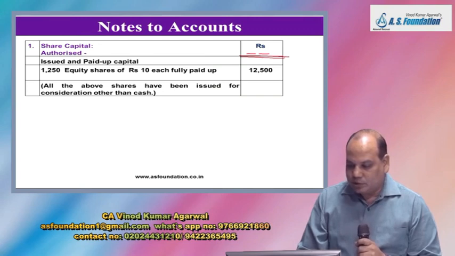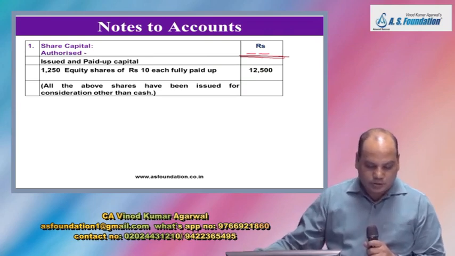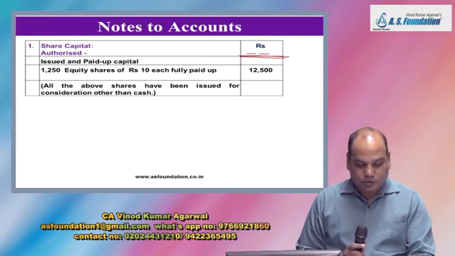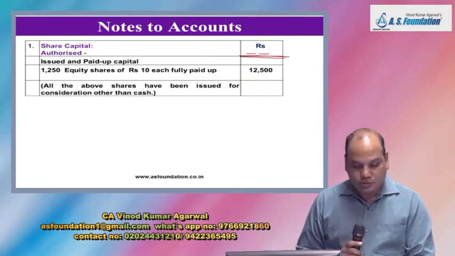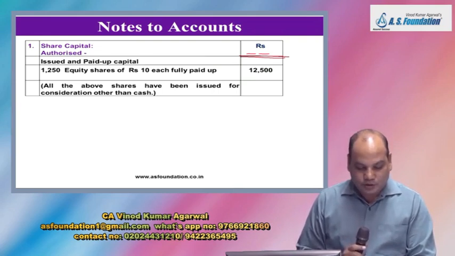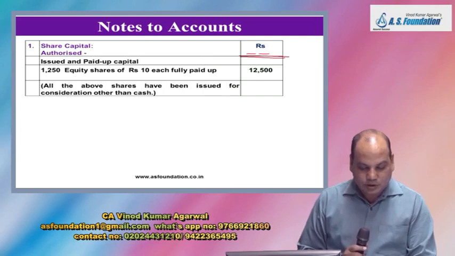All the above shares have been issued for consideration other than cash.